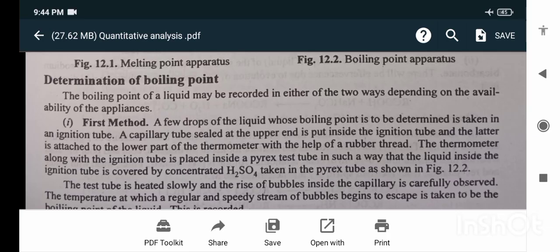A few drops of the liquid whose boiling point is to be determined is taken in an ignition tube. A capillary tube sealed at the upper end is put inside the ignition tube, and the latter is attached to the lower part of the thermometer with the help of rubber thread. The thermometer along with the ignition tube is placed inside a Pyrex test tube in such a way that the liquid inside the ignition tube is covered by the concentrated H2SO4 taken in the Pyrex tube.